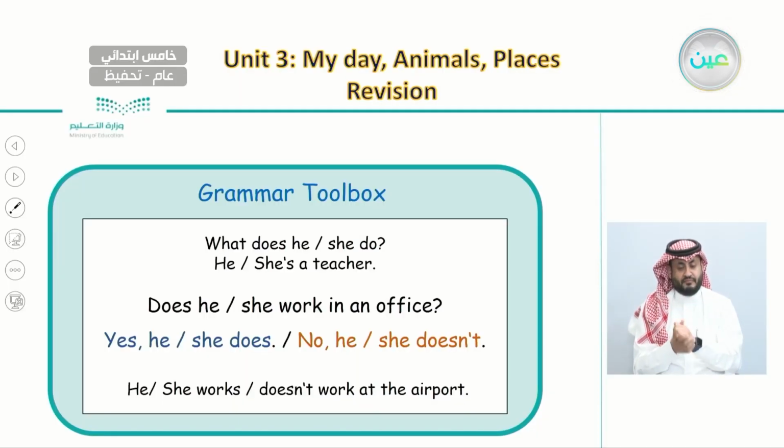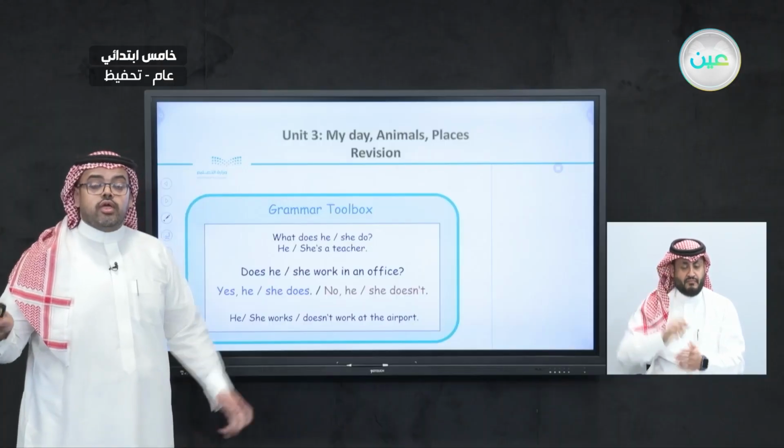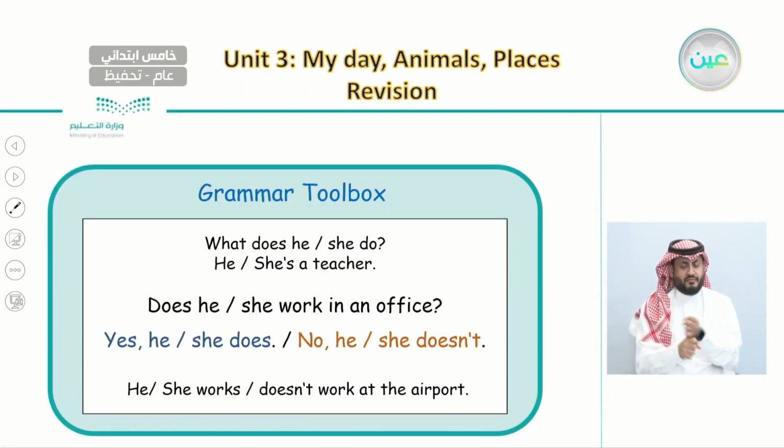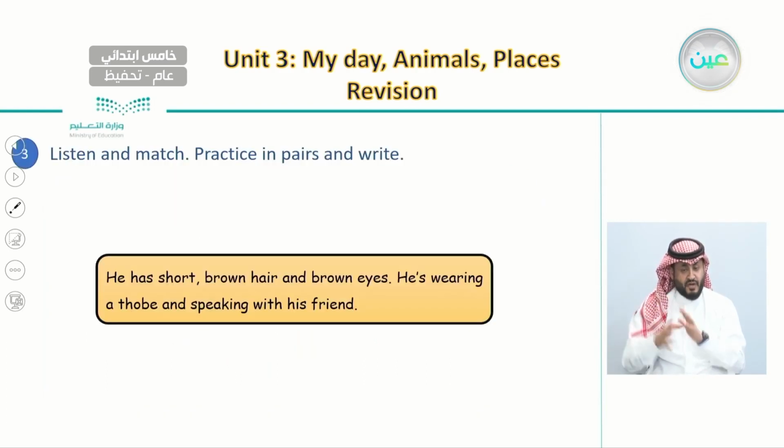And with the grammar toolbox, we said that to talk about jobs, we need to use this question: What does he do? and What does she do? These two questions we use about jobs to know the kind of job. And to answer, we say she works in this place or he works in this place. So these are the questions and answers about jobs.